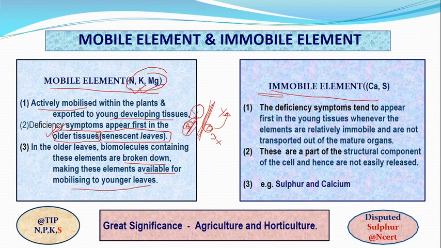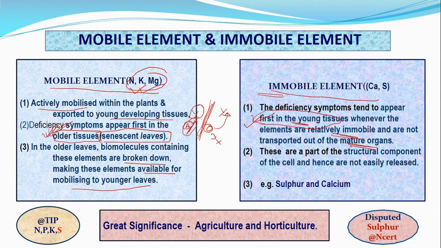Immobile elements, as I told you: since they are not moving, if one is present in the older part, it will remain in the older part. So the younger part will not get that very important element, and its deficiency will first appear in the younger part, because, being immobile, it is not transported out of the matured organ. It is only present in the matured part and will not move to the younger part. That's why if its deficiency appears, it appears in the younger part.